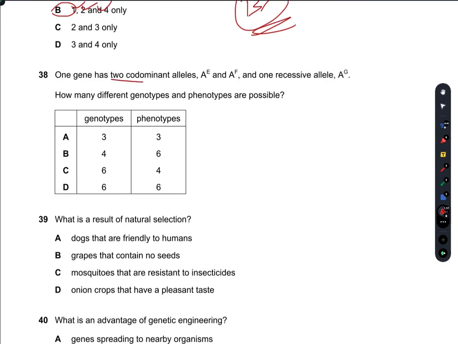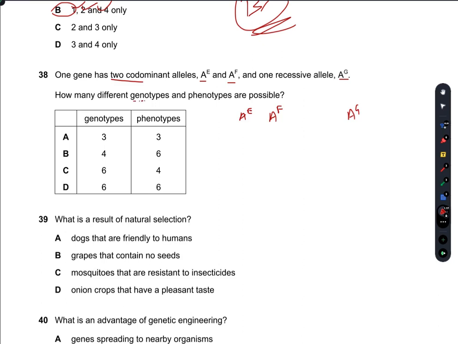One gene has two codominant alleles AE and AF and one recessive allele AG. How many different genotypes and phenotypes are possible? So it has two codominant alleles, which are AE and AF, along with AG.